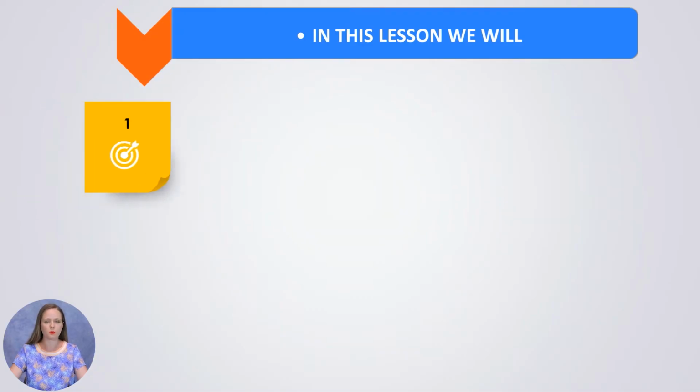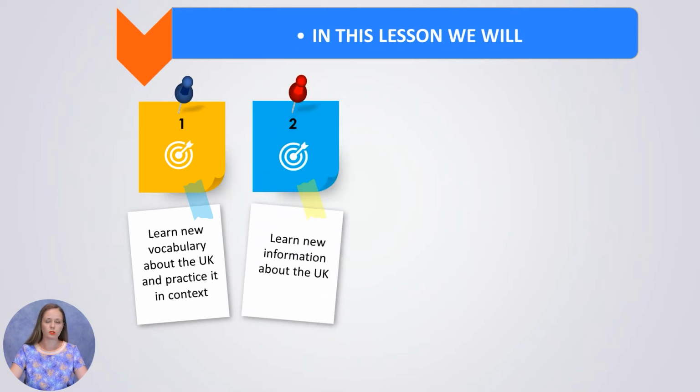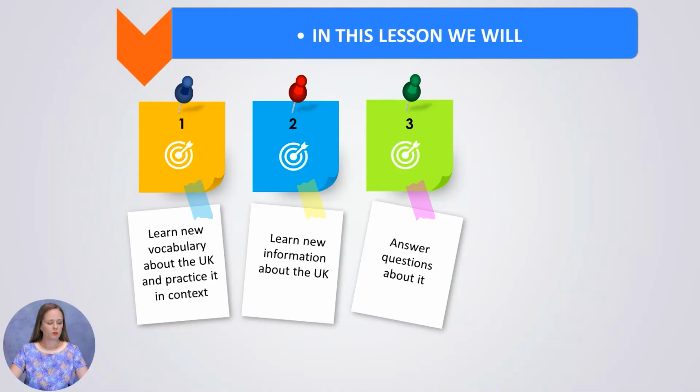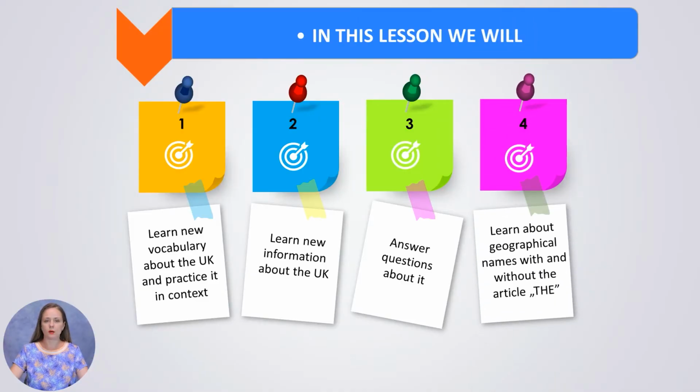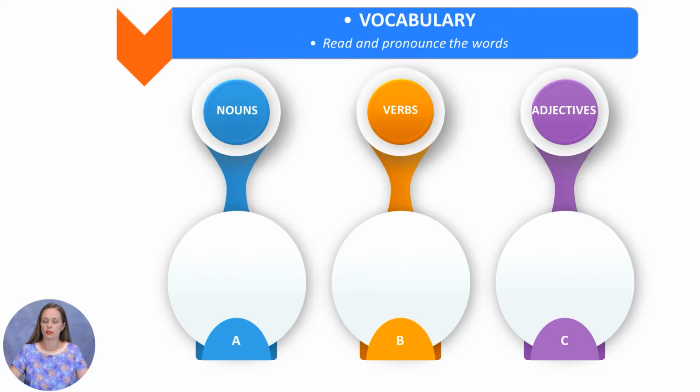Here is what else we will do at this lesson. We will learn new vocabulary about the UK and practice it in context. We will learn new information about the UK. We will answer questions about this information. We will learn about geographical names with and without the article "the", and we will practice the grammar rules in sentences. So let's begin with the United Kingdom, of course.